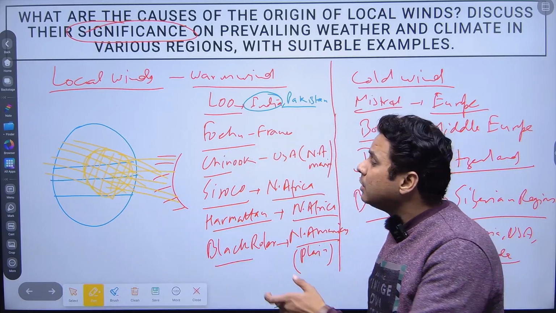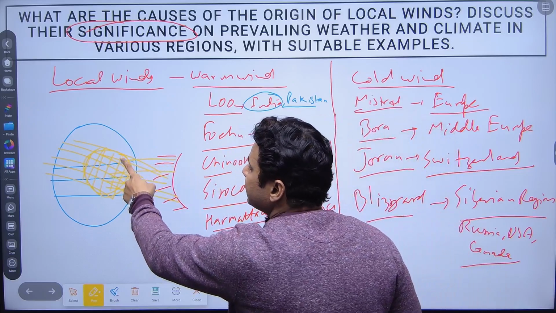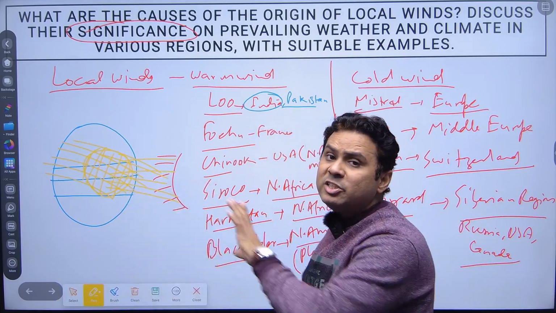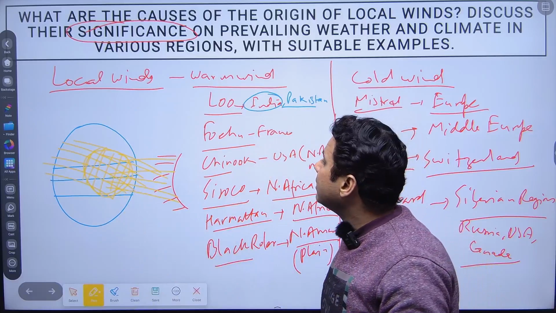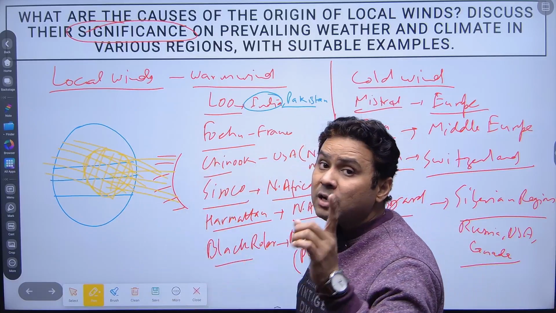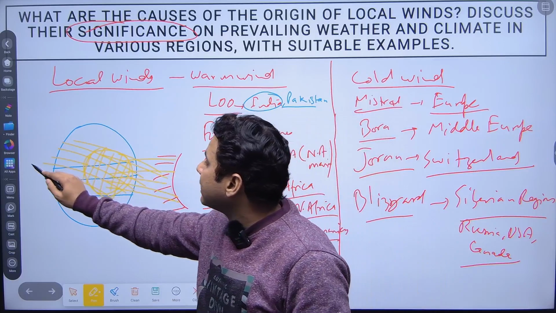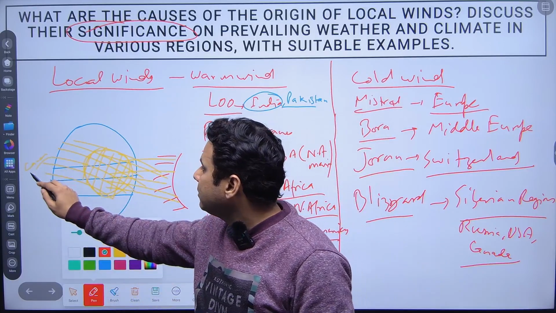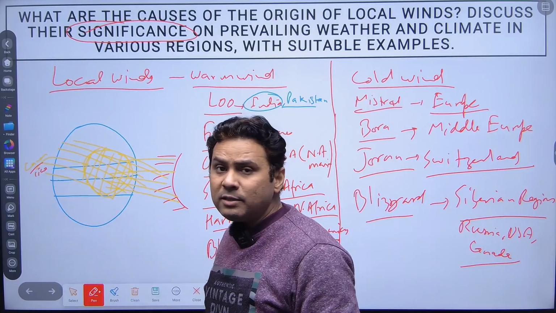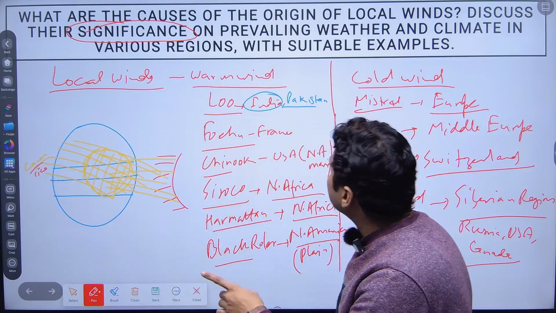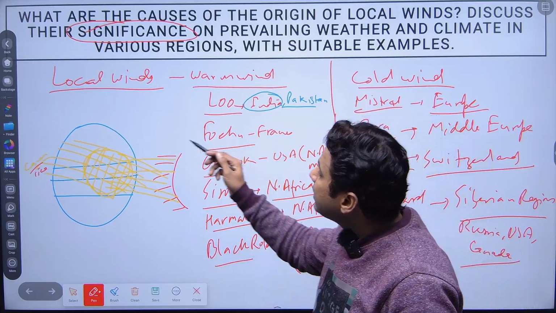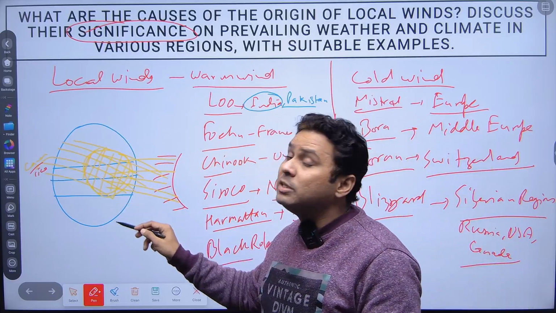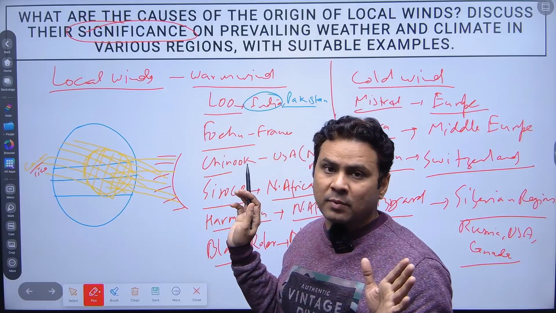Due to the insolation which is coming, this area will heat this region, and you know very well, on 21st June the sun is at the Cancer line, right? So that is why the Lu is very much prevalent during the June month.